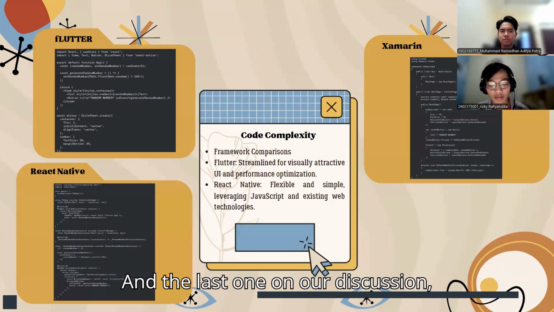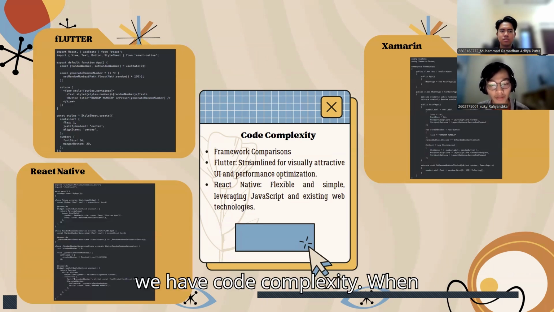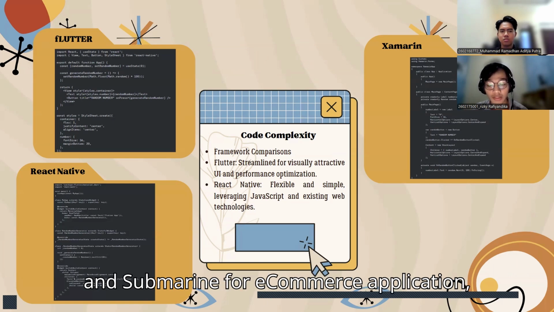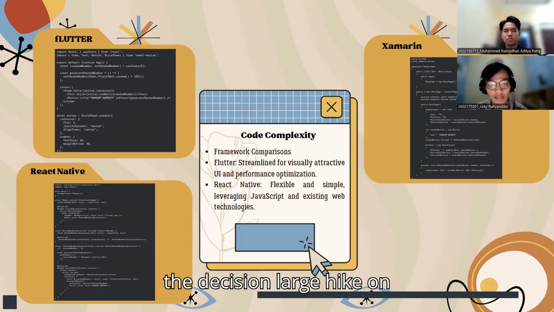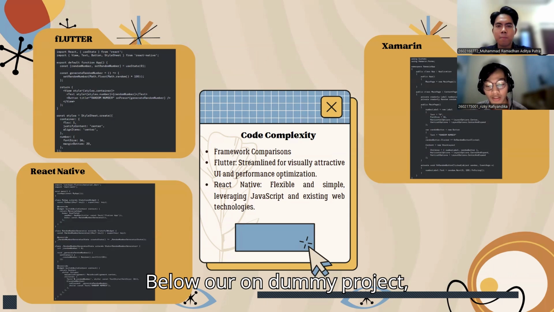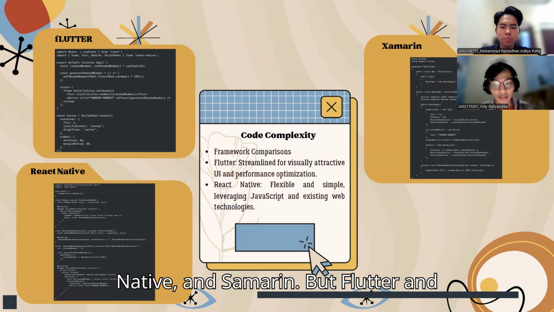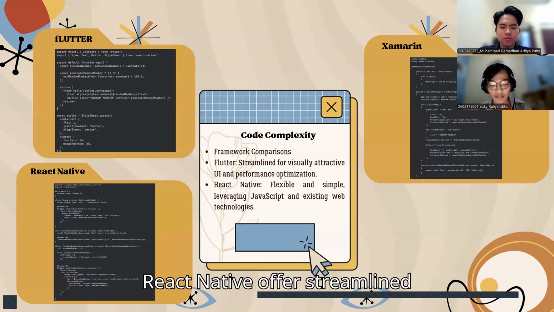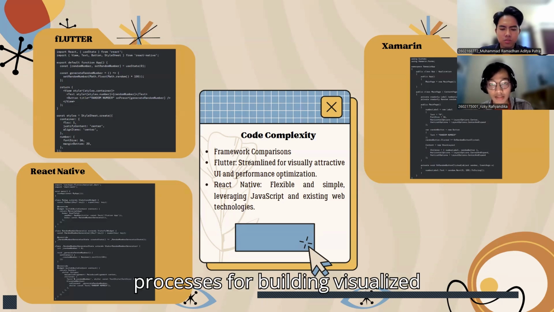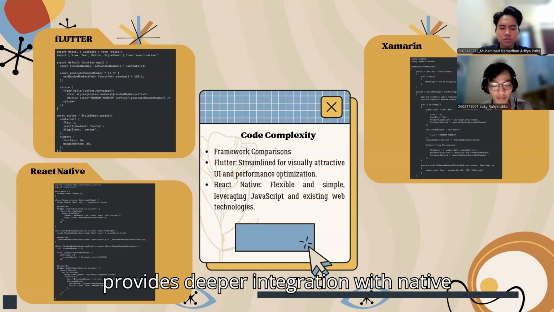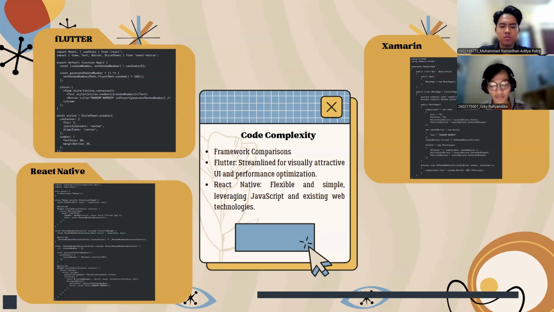And the last one in our discussion, we have code complexity. When choosing between Flutter, React Native, and Xamarin for an e-commerce application, the decision largely depends on project-specific needs. Below is our dummy project, as you can see, we have Flutter, React Native, and Xamarin. Both Flutter and React Native offer streamlined processes for building visually appealing UIs, while Xamarin provides deeper integration with native features.